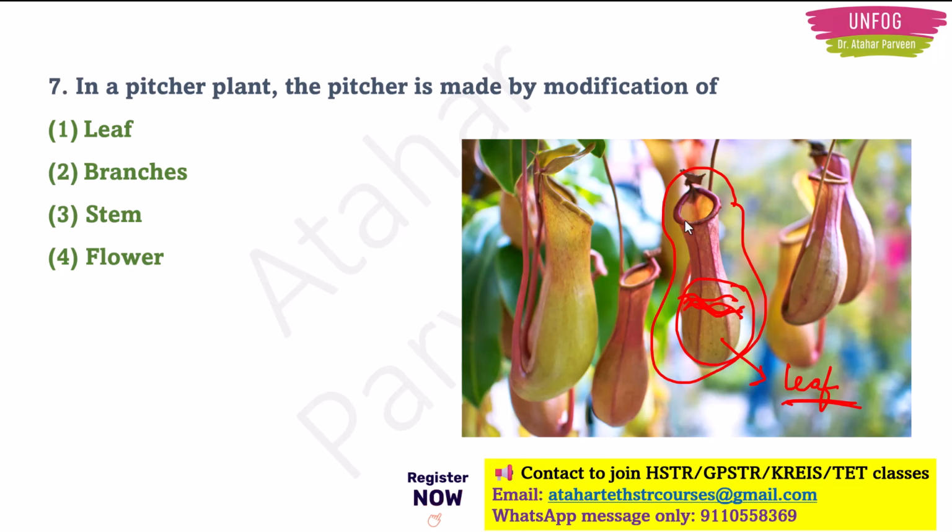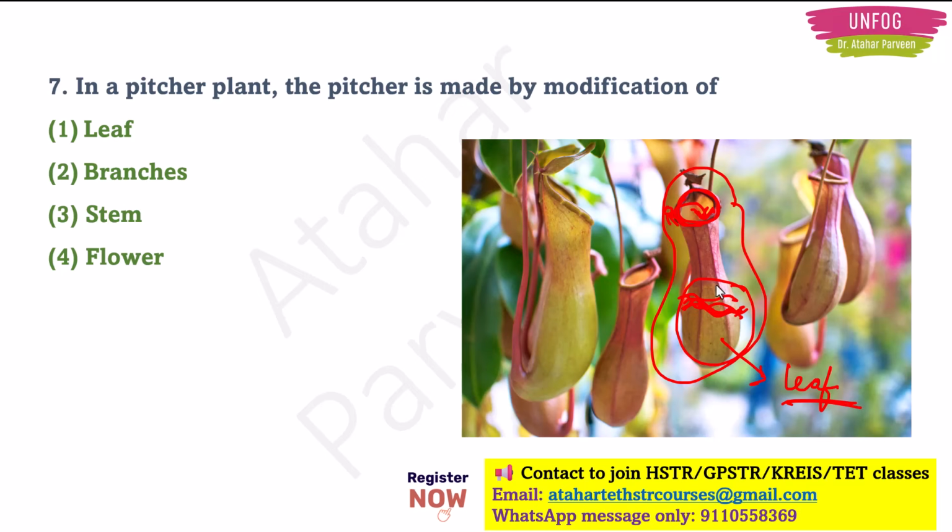This rim, the outer part of the plant, has a very nice smell and some stickiness to it. So if, for example, an insect sits here, it will get stuck to the plant and then fall into this bag. After falling into this bag, the liquids and enzymes present will kill the insect and it is eaten by the plant.